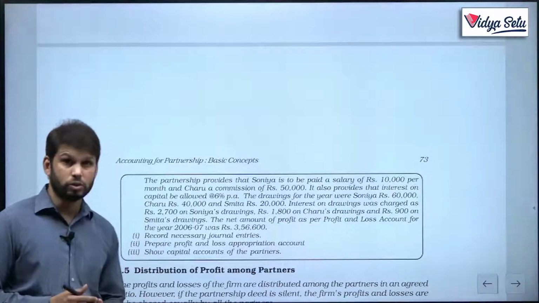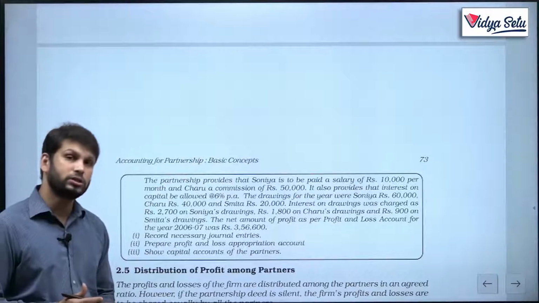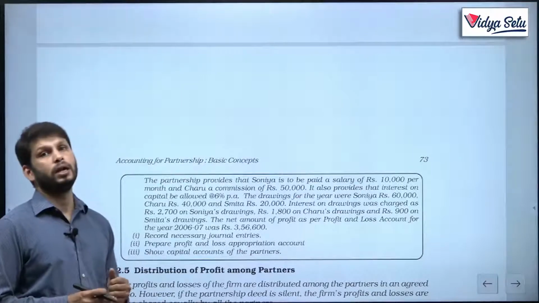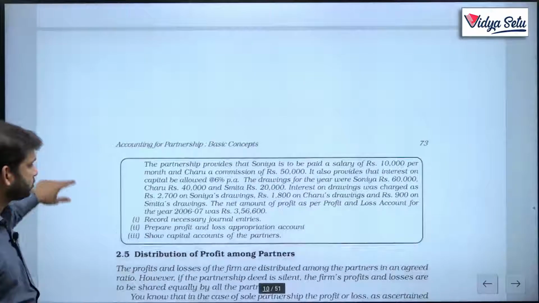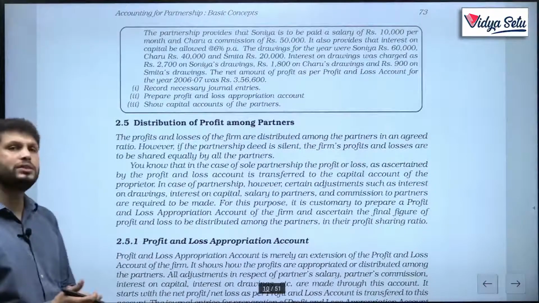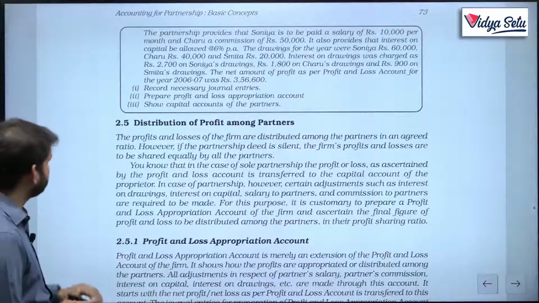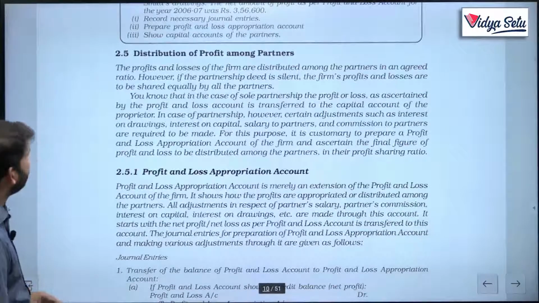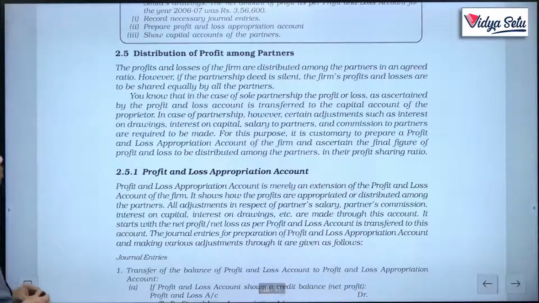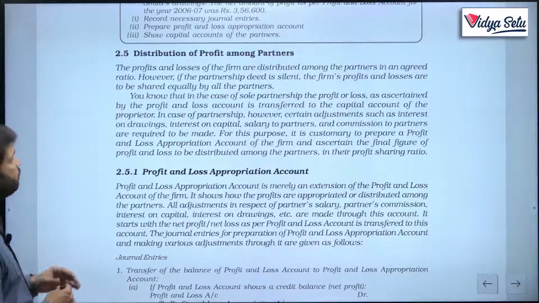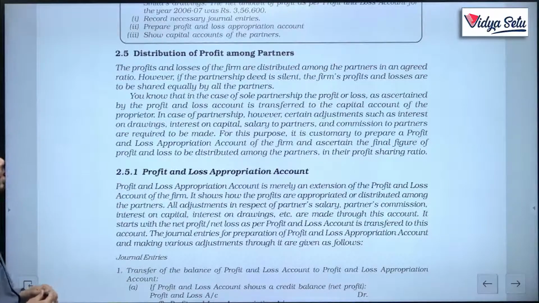Again, this question also wants us to do P&L appropriation. So, let's first understand the P&L appropriation account. The profits and losses of the firms are distributed among the partners in an agreed ratio. However, if the partnership deed is silent, the firm's profits and losses are to be shared equally.